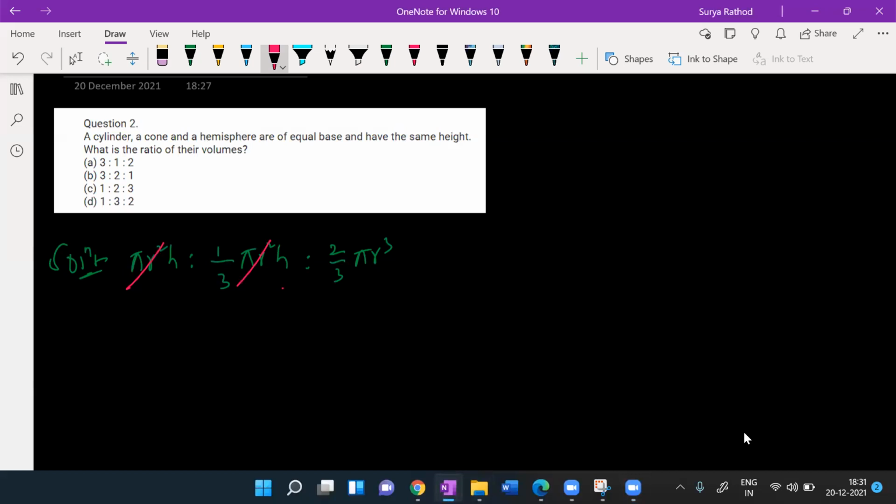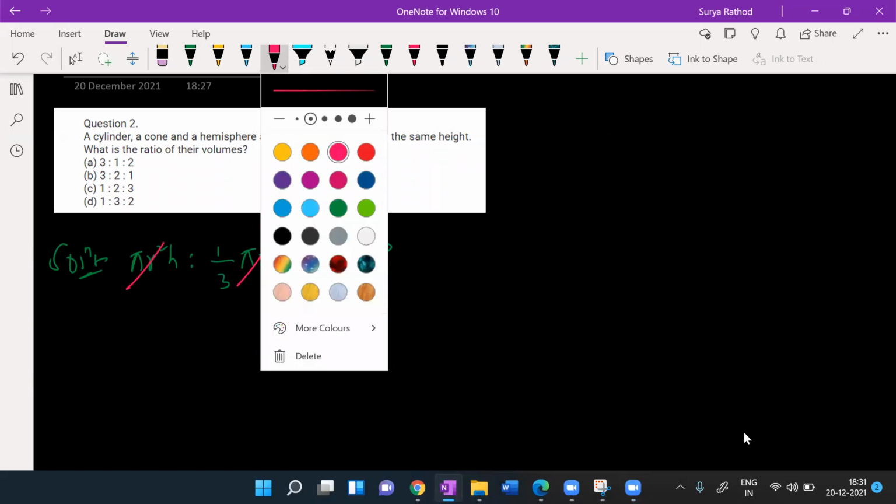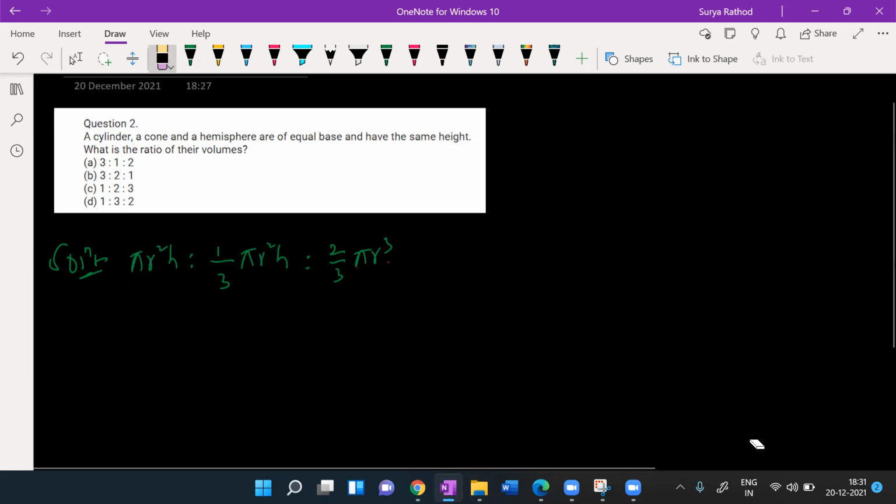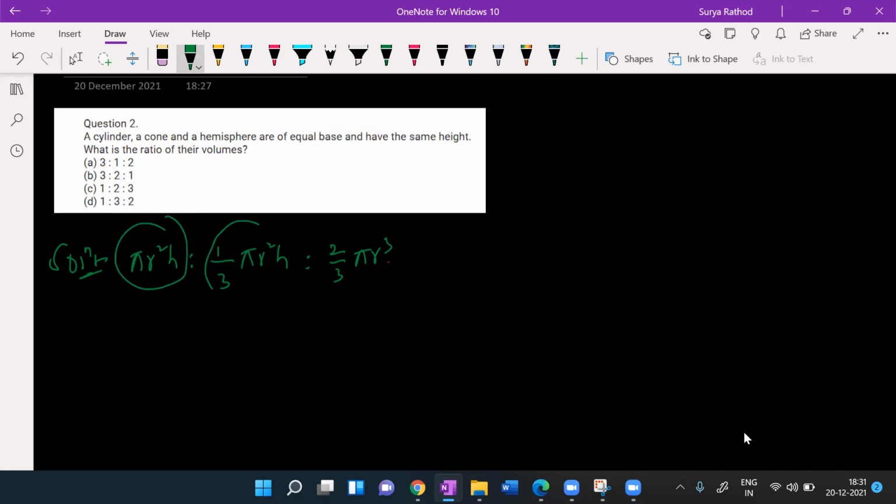Yes, sir. So here pi r square is common everywhere, right? Pi r square I can cancel. So 1 r I'll be remaining with here. So what am I left with here now? Sir, we can multiply 3 on each side. Look at this here. No, we can do it like this as well. And look at this. If you observe this properly, beta, what is h? Here h.